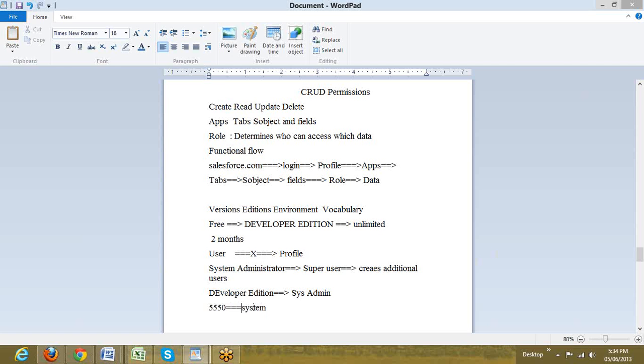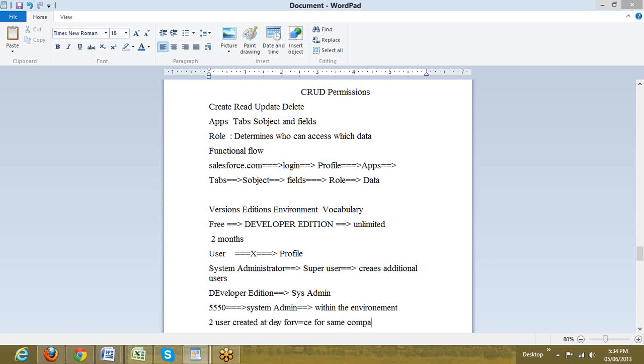All these users further will be created by the system administrator. This is very important. Within the environment of the company, there cannot be a second user created at developerforce for the same company.